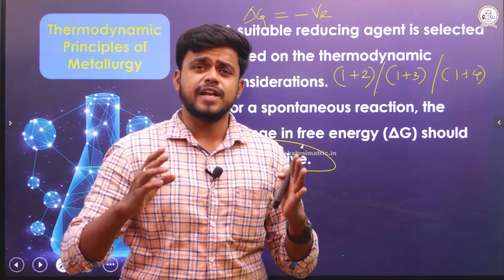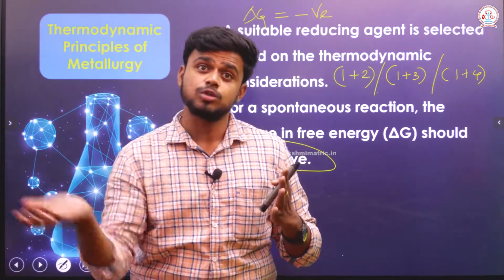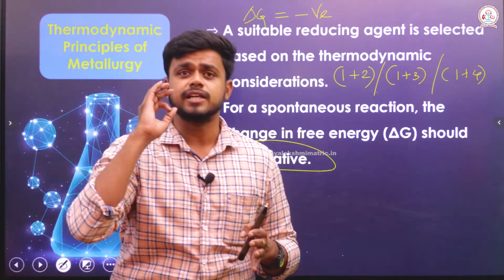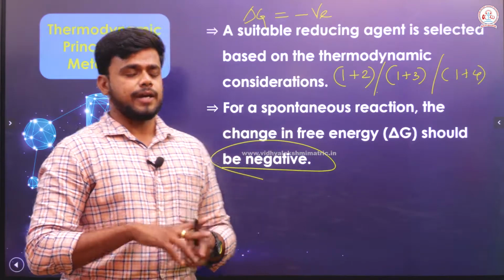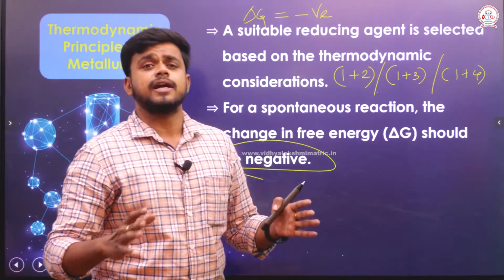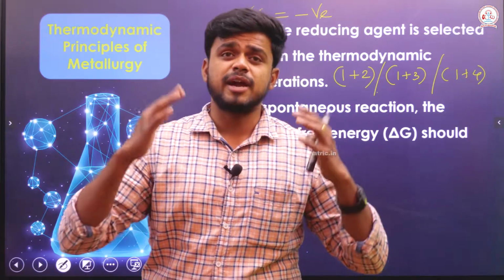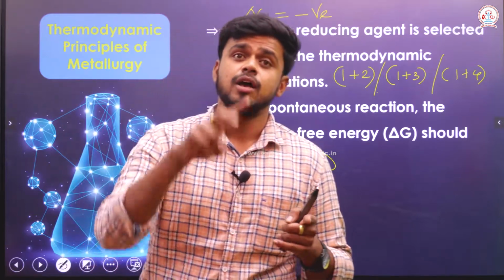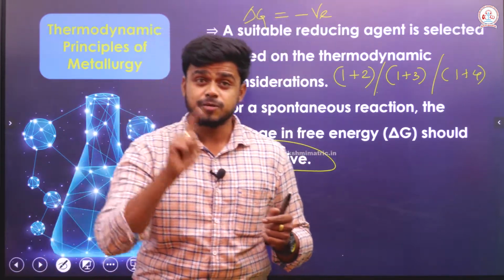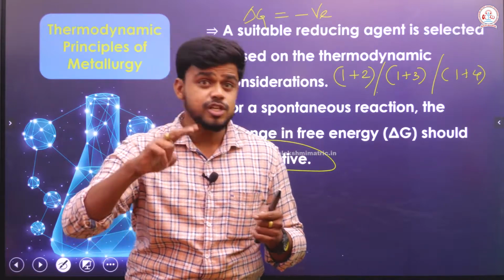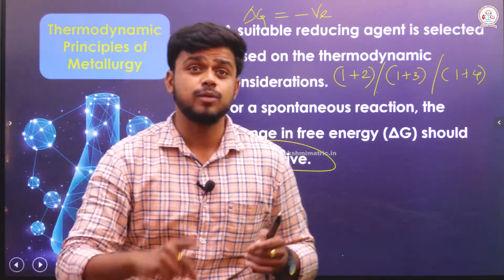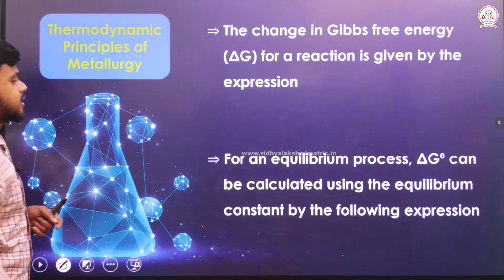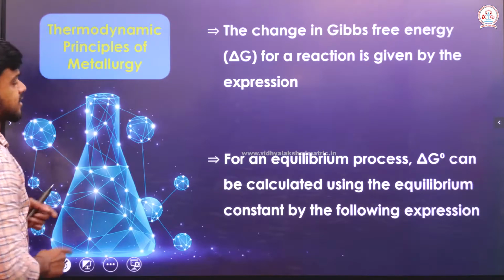Generally, you will be able to find negative values for all 3 combinations also. But among those 3 combinations, the one that is more negative is the best reducing agent. So, in such a way, you have to select in a proper manner. Right. So, from now, we are very clear that in order to reduce a metal oxide, there might be different reducing agents. But the best reducing agent is selected in such a way that the Gibbs free energy change for the coupled reaction should be negative, and the more negative one can be selected as the proper and best reducing agent here.